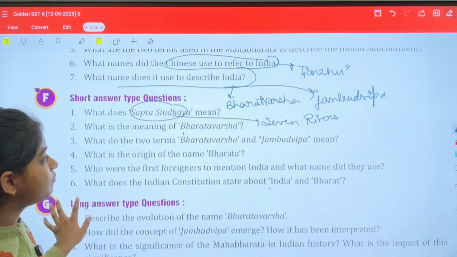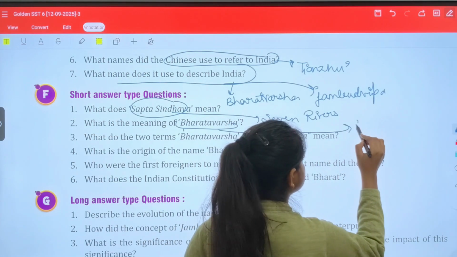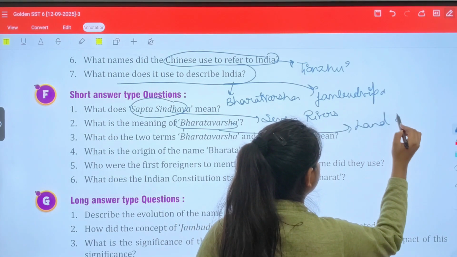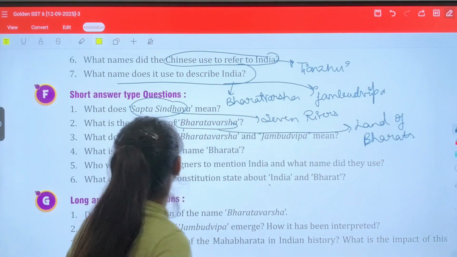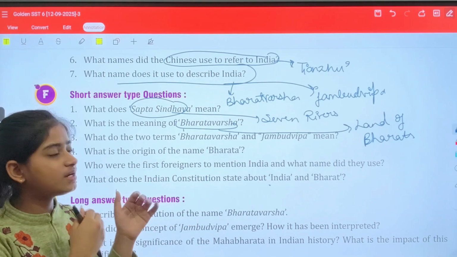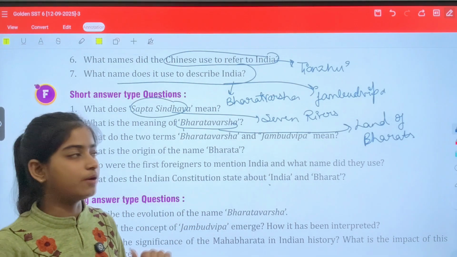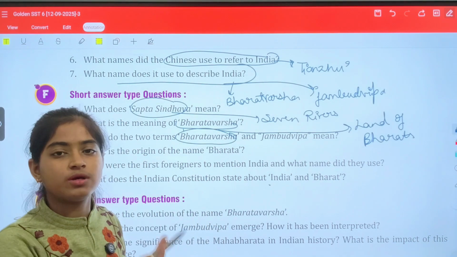What is the meaning of Bharatvarsha? Bharatvarsha means the land of Bharat, land of all the Bharatas. What do the two terms Bharatvarsha and Jambudvipa mean? These questions are asked again and again in different ways, but the concept is the same. Bharatvarsha is again the land of Bharat, where Bharatas live.